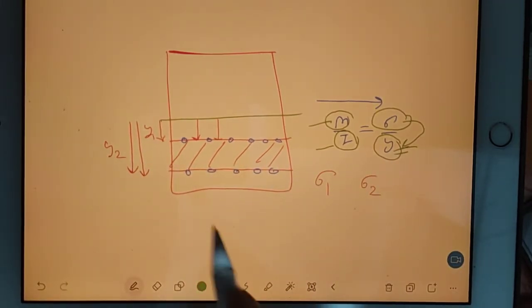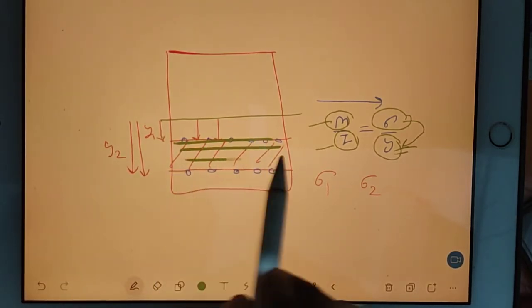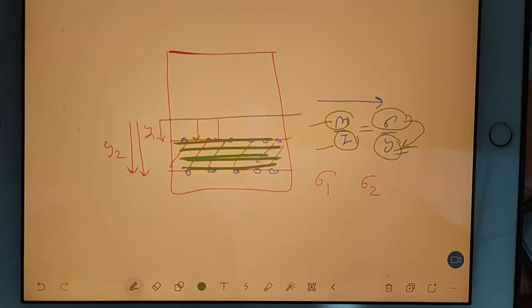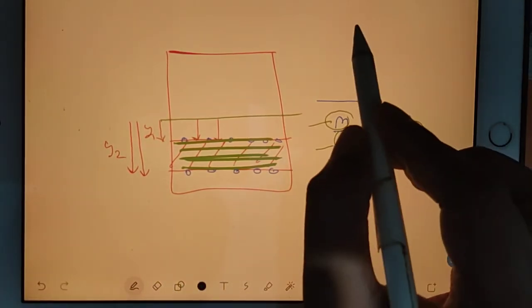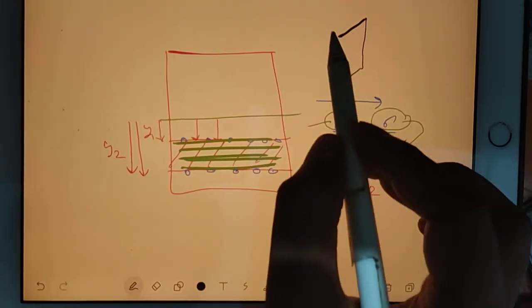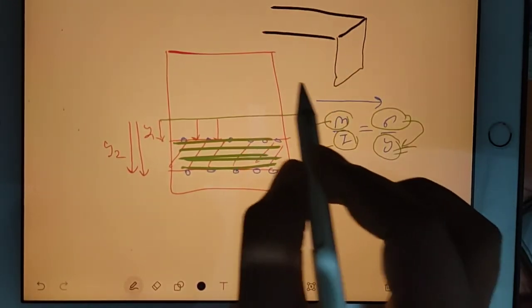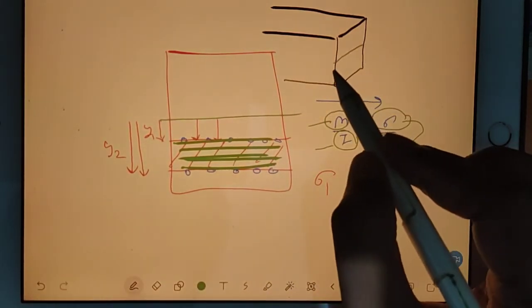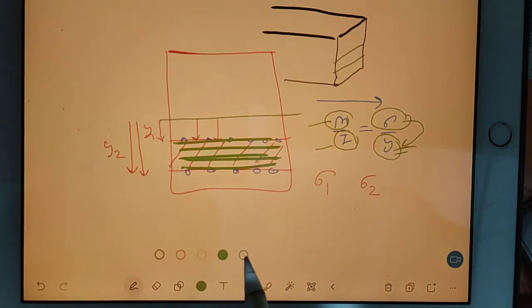It means what? In this gap, imagine it this way. I am drawing the beam like this. Okay, now see, in this much we are talking. So what will happen?